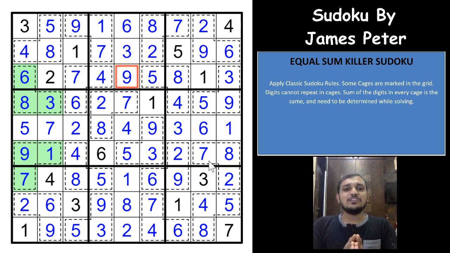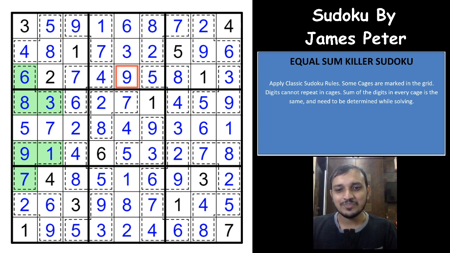And with that we complete this gorgeous, excellent equal sum killer Sudoku by James Peter. I can't really say how happy I am solving this Sudoku. What an excellent Sudoku this was. A really mind-blowing, perfect, tough logic, I would say. Nothing like you need to bifurcate, or keep on eliminating each and every possibility of a cage. There are only 3 possibilities for the cage, and that was a purely logical way to eliminate the possibilities, right? So I hope you really enjoyed this Sudoku.